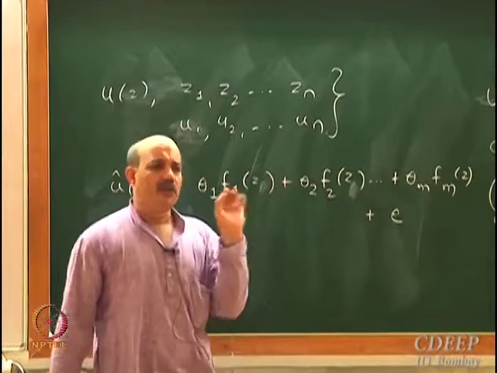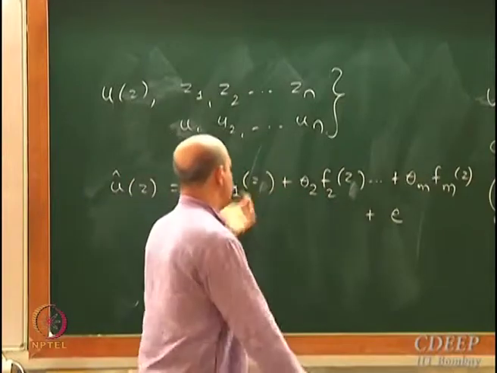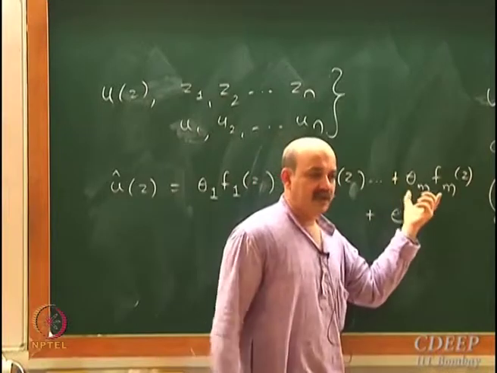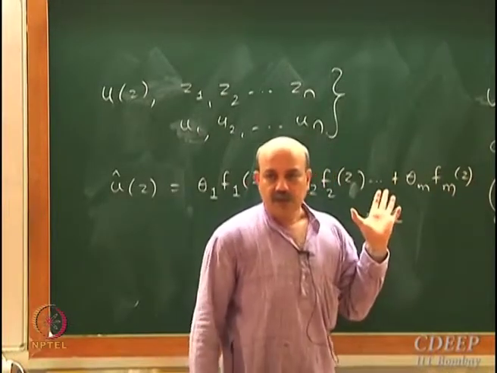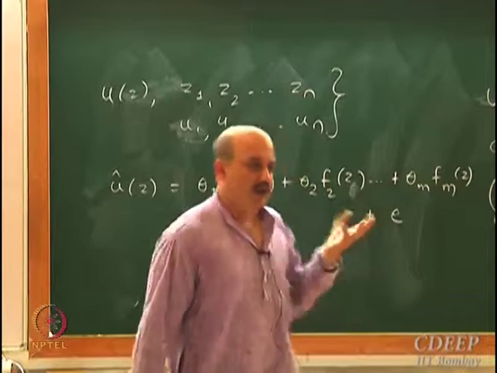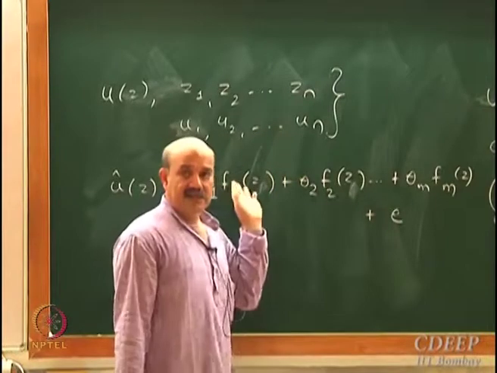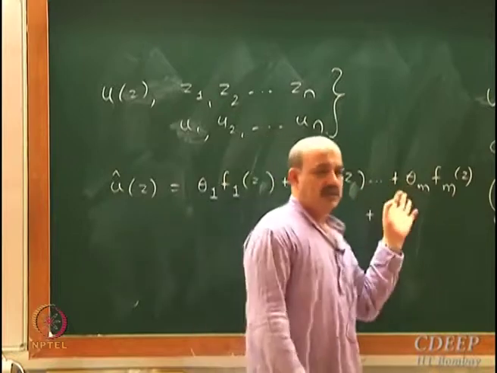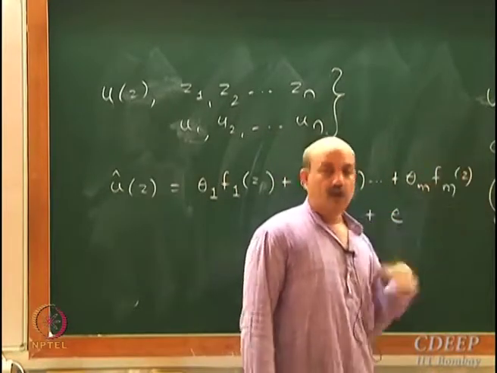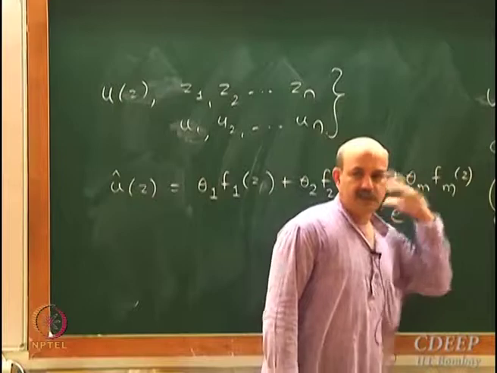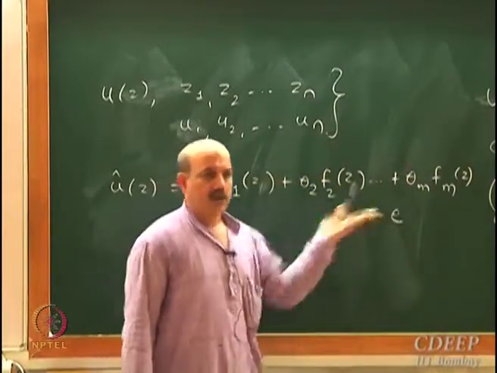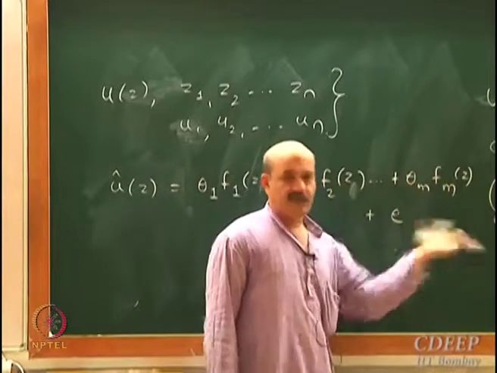Polynomial was one type of approximation. I had chosen the first function to be 1, the second to be z, then z square, z cube, and so on. That's one particular type of approximation. I could have chosen sine z, cos z, 2 sine z, 2 cos z, cos 2z, sine 2z, or Legendre polynomials, or shifted Legendre polynomials.